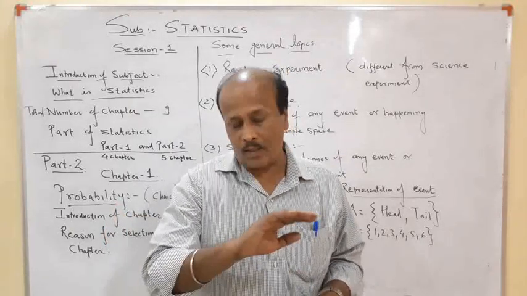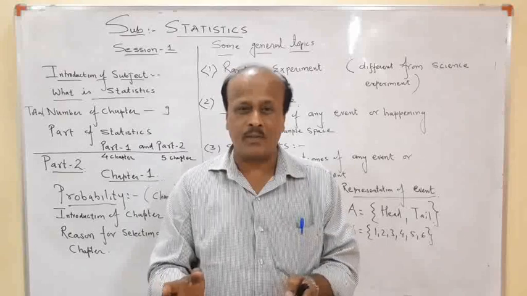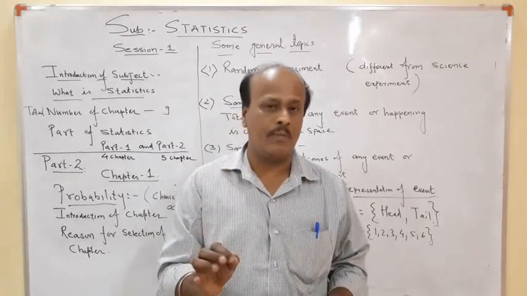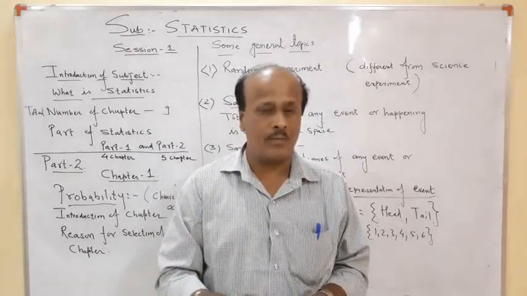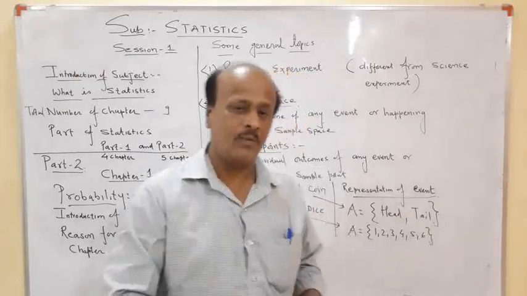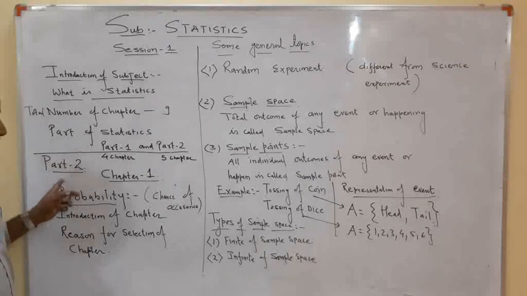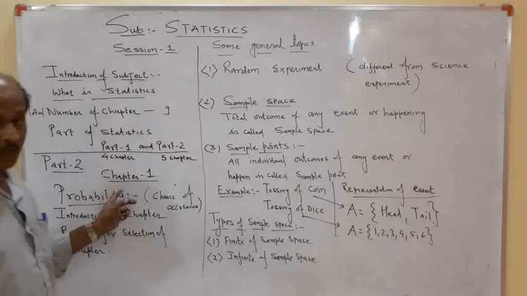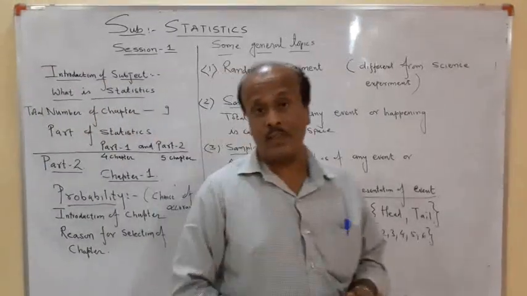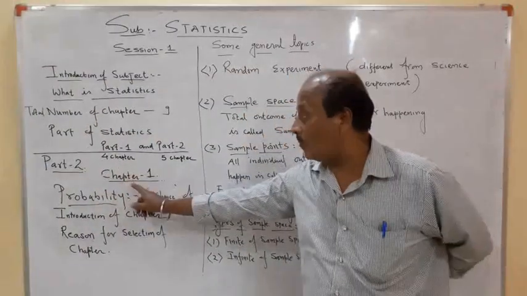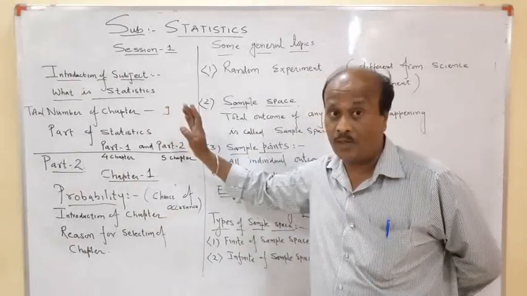Then in part 2, we have some chapters. Partially it is related with mathematics, so a mathematics teacher is standing in front of you. That we'll see as it comes gradually. Now, surprisingly, today I selected part 2, chapter 1. Now immediately the question arises, why did I select part 2, chapter 1? We had 4 chapters in part 1.